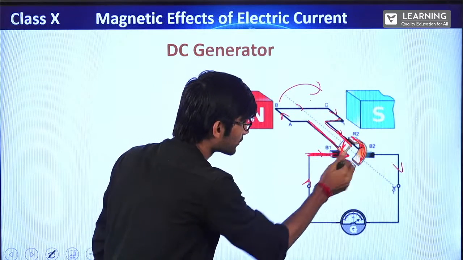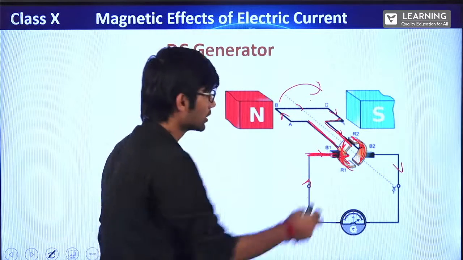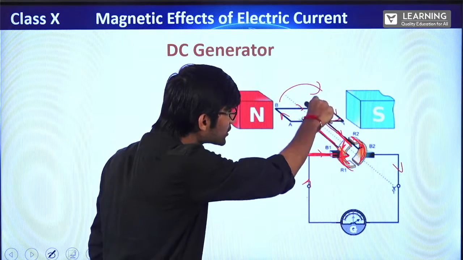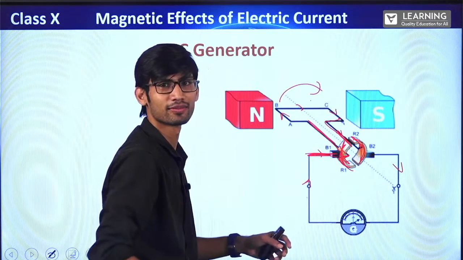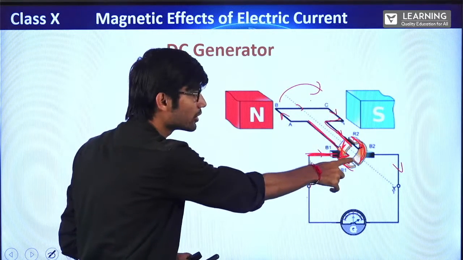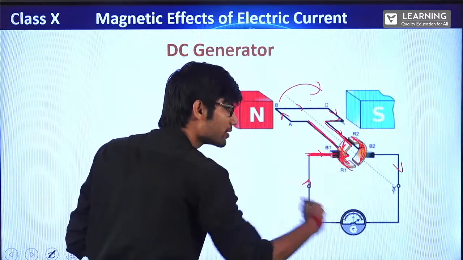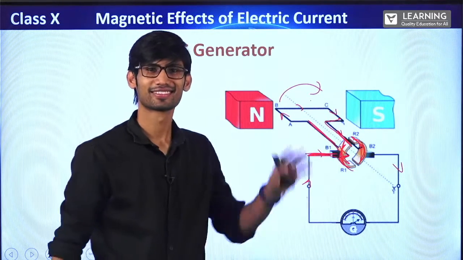But since this is our main circuit which will be giving us electricity, the moment it changes here, the polarity here will be reversed. The moment the current is reversed here, the polarity will be reversed here also. So it will be in the same direction in this. Understood?